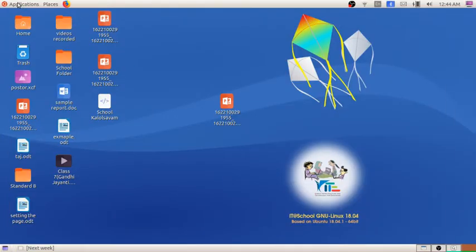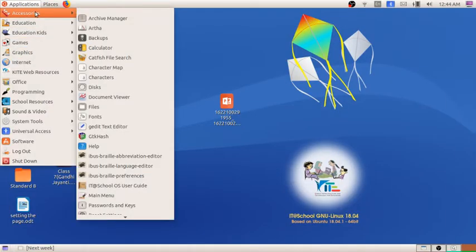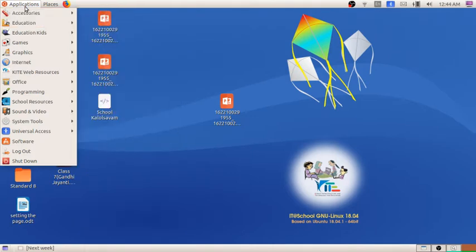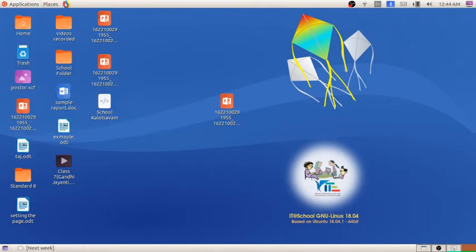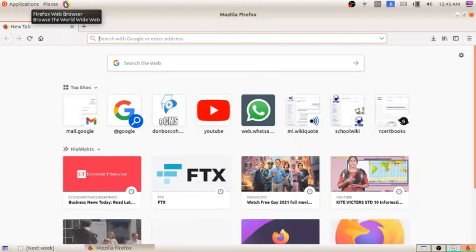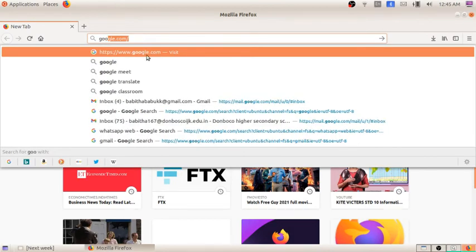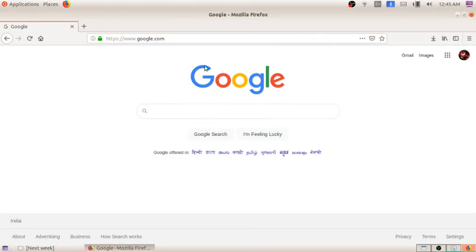I am going to open the application. Either you can open the web browsers from the applications, where you can see a lot of web browsers, or by default you will get the icon of Mozilla Firefox here. So click here and you will get the Mozilla Firefox web browser. There I am going to type Google. This is the important search engine, Google, through which we can find information.